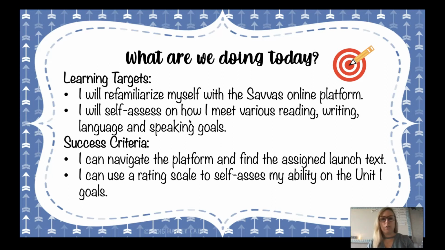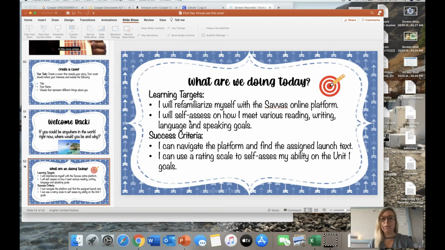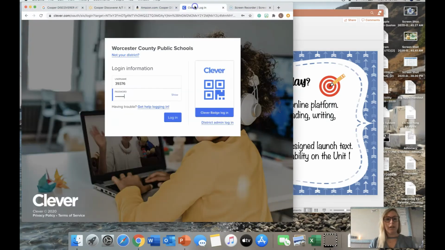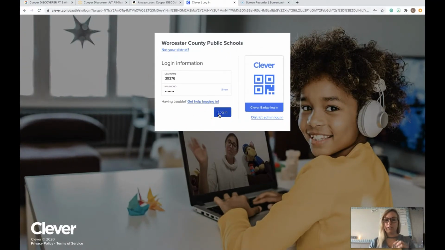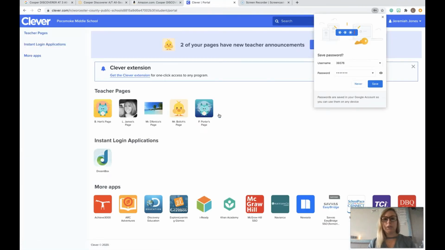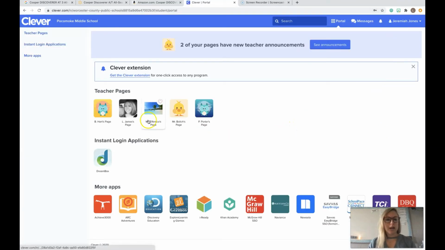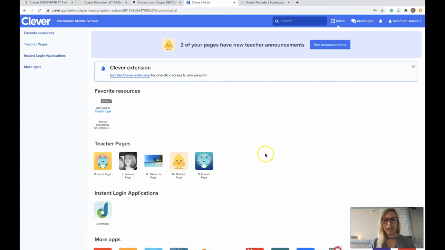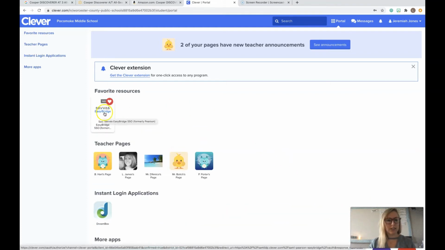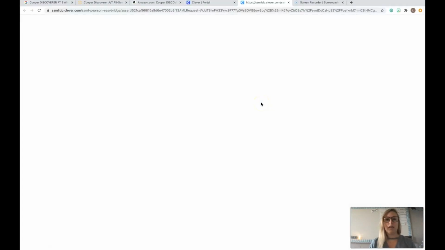So let's get started. We're going to actually log into Clever first. I have it pulled up right here for you. I am logging in as one of our friends so that you can see this from a student view. So I'm going to go ahead and log in. And when you're in, you will see all of these different apps. What I'm going to ask you to do, if you haven't already done so, which you probably haven't, is there's a little heart I want you to like or create Savvas EasyBridge as your favorite resource so that it's always at the top. And then I'm going to have you click on that.